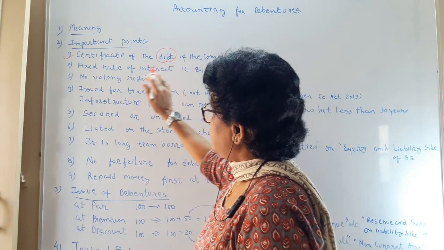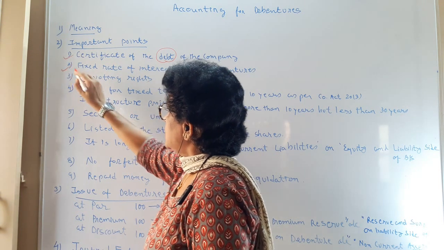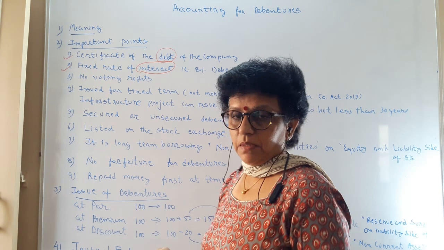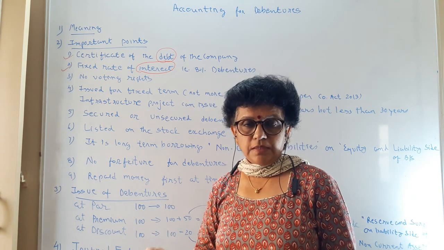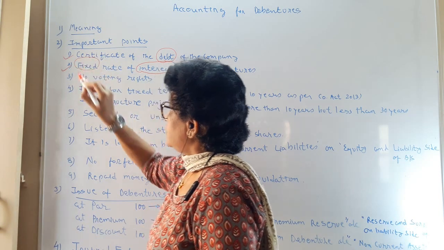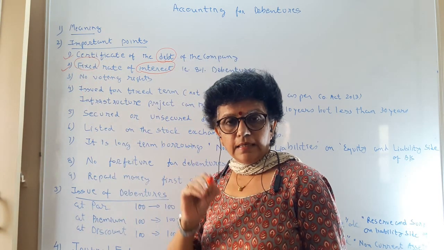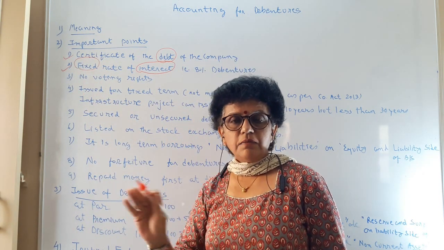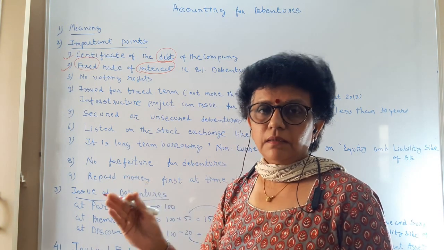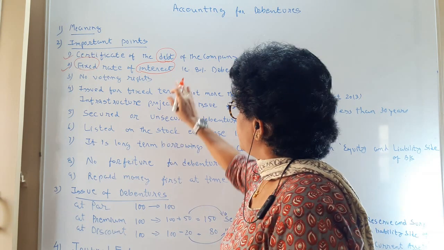Because it is a debt of the company, the company has to give a fixed rate of interest. Whatever return you give to the debenture holder is known as interest, which is fixed at 8% or 9% or 15%. At the time of issue you clearly mention that this will be the return on your investment.